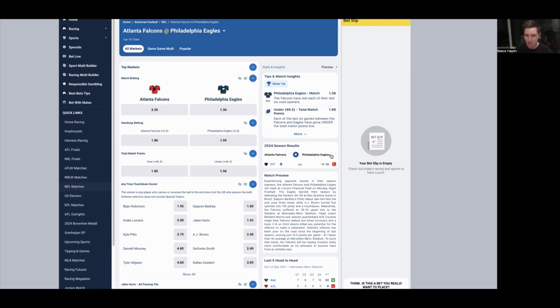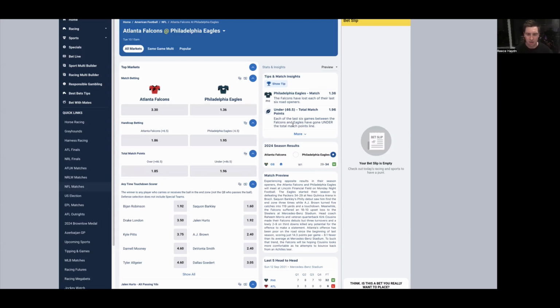If they come out and lose that game, well, then that form looks even worse. If they win, then it doesn't look as bad, but Atlanta should have been winning that game and didn't. And then Philadelphia ran out winners against Green Bay. The Packers obviously lost Jordan Love in that game, but Philadelphia still got the win 34-29.